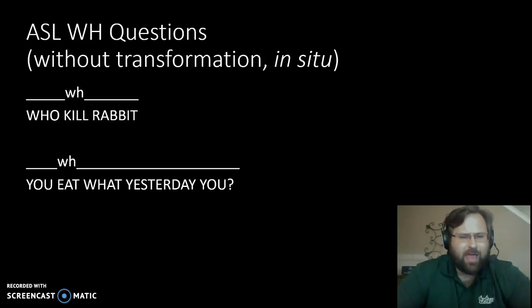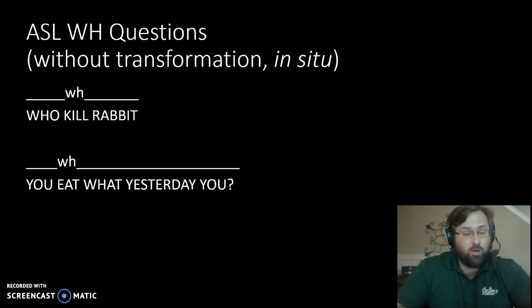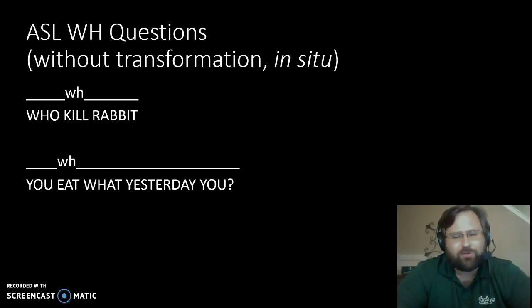In the next question we have the what, where the object would normally appear right after the verb, because remember the base structure, the deep structure of ASL is subject, verb, object, and so objects would go right there after the verb. And this is okay. It's okay to ask questions like this in ASL. I know that you're thinking, well, the first question already has the word at the beginning, and I thought ASL always has the question word at the end. But that's an oversimplification. You can leave the question word in the beginning or middle of the sentence depending on where it would normally be.